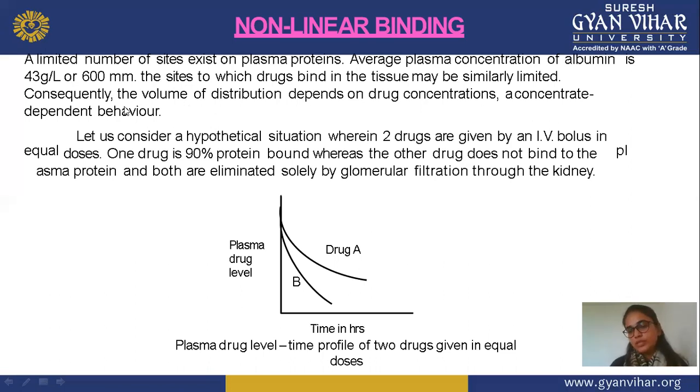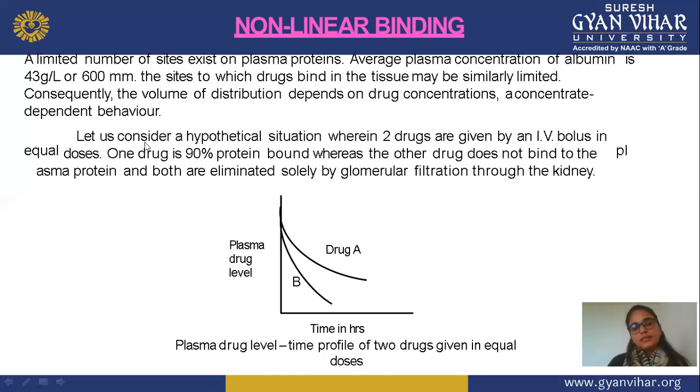Supposing this albumin site is specific, that is 43 grams per liter, and like albumin, the tissue binding sites also have a limited amount. If the concentration varies and fewer binding sites are available, then less drug is bound to the particular site and more drug is available in free or unbound form. Consequently, the volume of distribution depends on concentration, a concentration dependent behavior, as well as the nature of that particular drug.